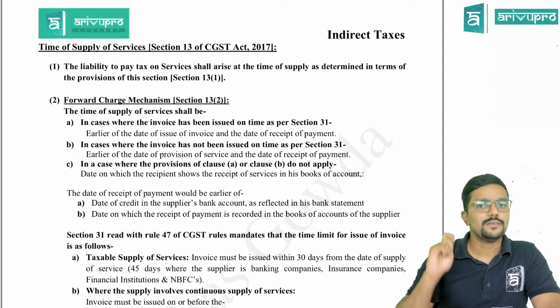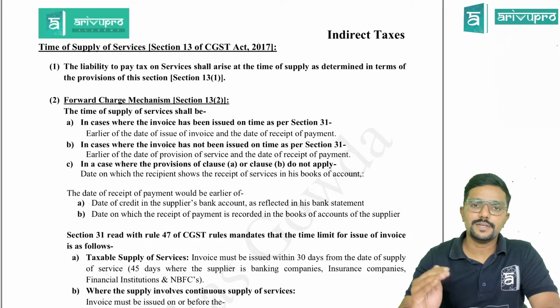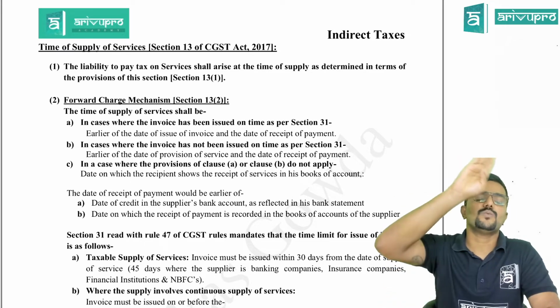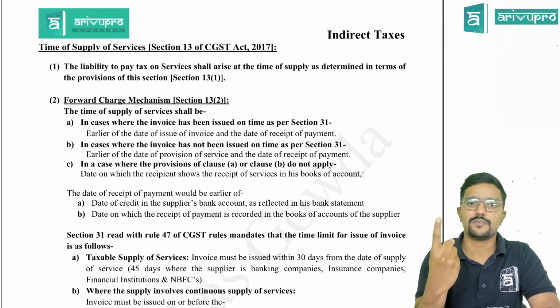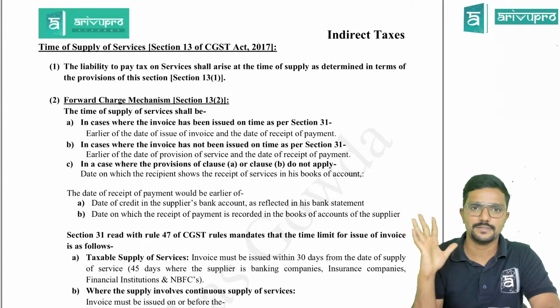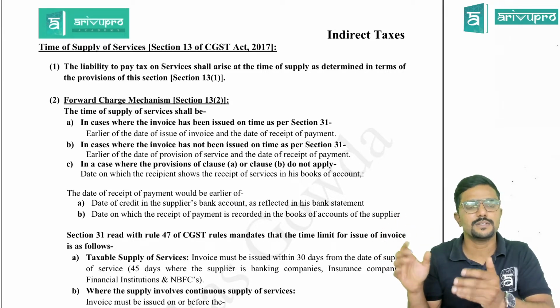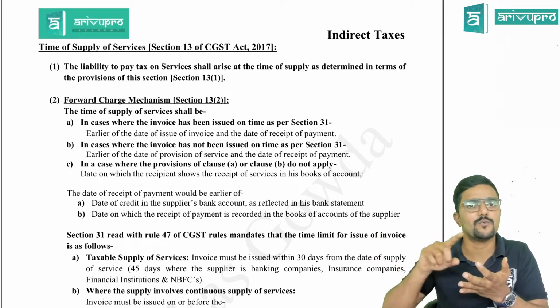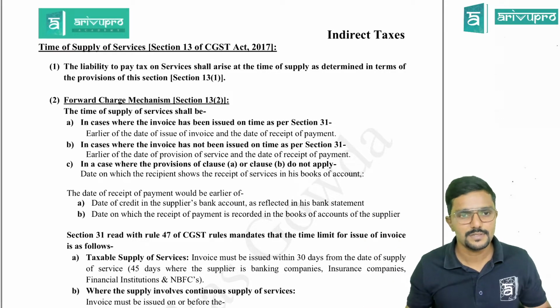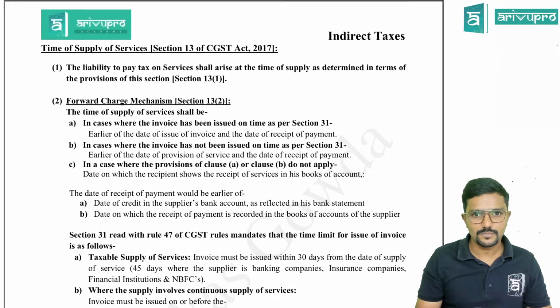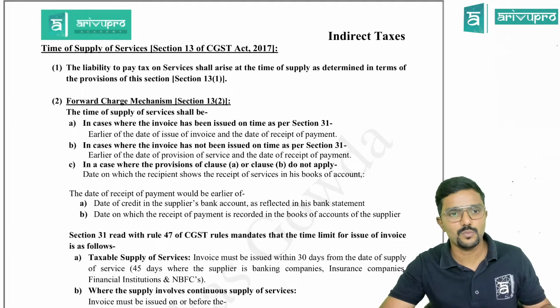Here also we have 6 subsections and whatever is covered in the subsection is same as whatever is given for goods. But the content is different, especially for forward charge and reverse charge, the content is different. For other provisions like for voucher, residuary cases, value addition and all, it remains same, guys. It remains same. Chalo. I will start with subsection 1.